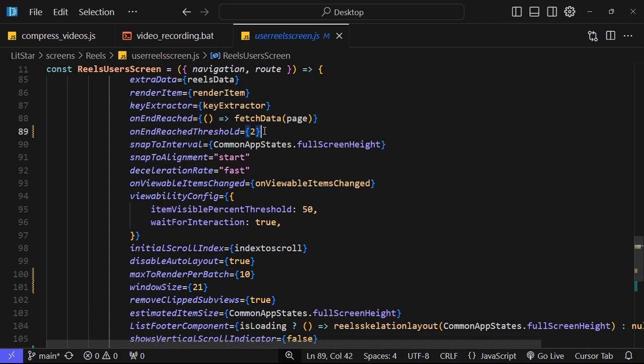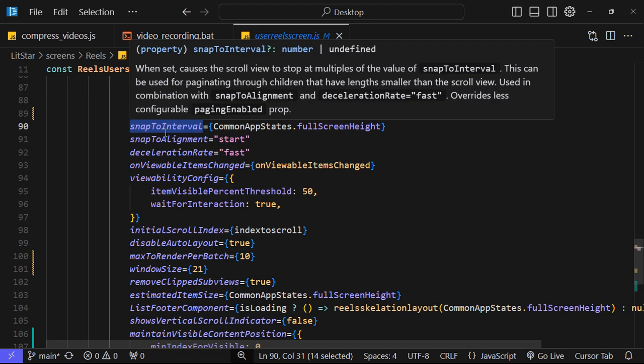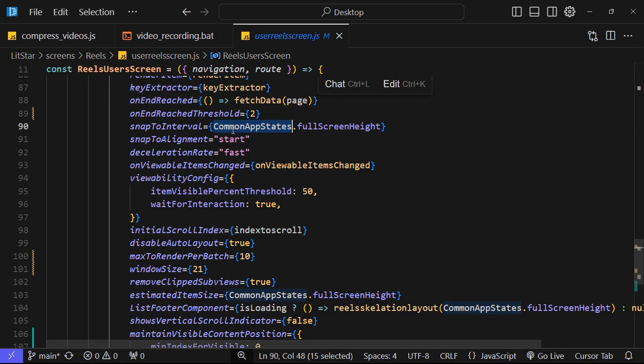After that, onEndReachedThreshold means the last second item of the FlashList. After that, snapToInterval means how much we need to scroll. I am giving the height of one item only, not the whole list. After that, I am providing snapToAlignment, so it will align to the center of the screen.